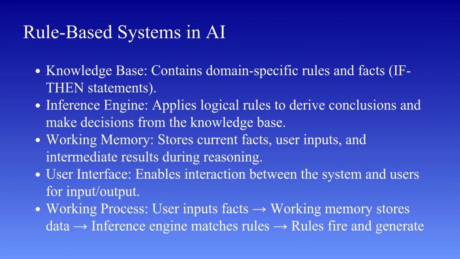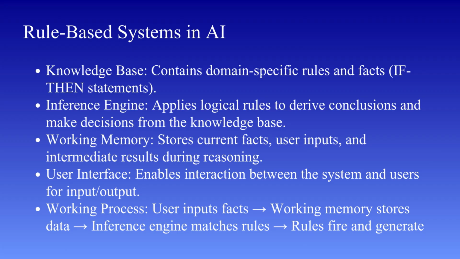Now let us understand how a rule-based system works in practice. Initially, the user provides some input data. This data is stored in the working memory. The inference engine then examines this data and compares it with the rules present in the knowledge base. When it finds a rule whose condition matches the data, it executes that rule. This process is called firing the rule. Once a rule is fired, it produces a new conclusion or fact, which is added back into the working memory. This new fact may trigger other rules, and the reasoning process continues until a final conclusion is reached or no more rules can be applied. So the system gradually builds knowledge step by step using logical reasoning.